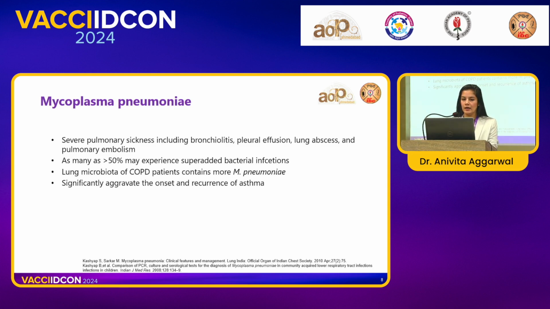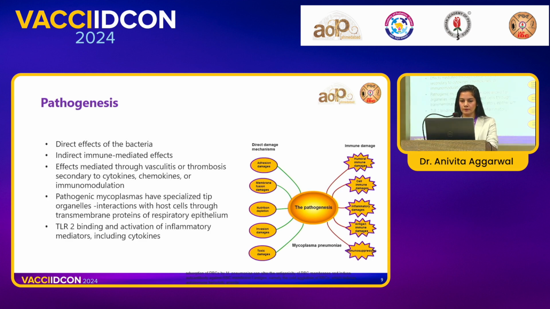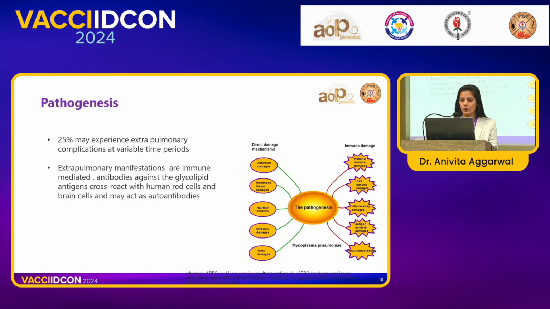If we look into the pathogenesis, there are direct mechanisms and there are immune mediated mechanisms, both of which are acting and contributing to life threatening disorders. Amongst direct mechanisms, we have invasive properties and toxin damage. Amongst the immune mechanisms, we have humoral as well as cell mediated immunity, both getting knocked off. The patient can present with thrombosis, vasculitis, and severe cytokine storms. It has special membrane interactions with our respiratory epithelium, and TLR2 mediated cytokine storms are very common.